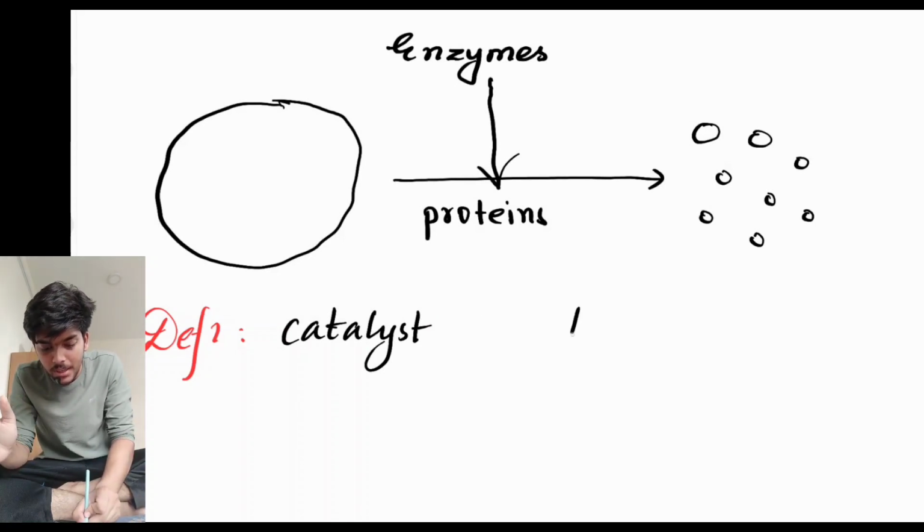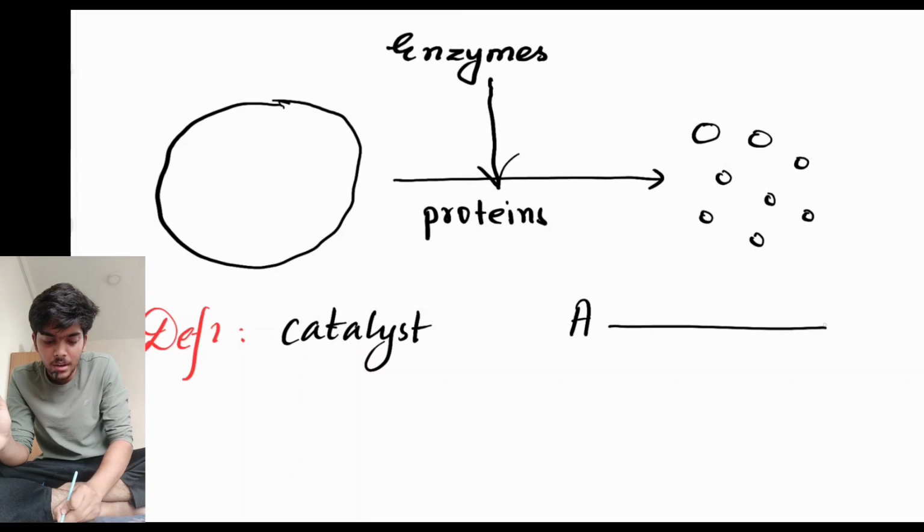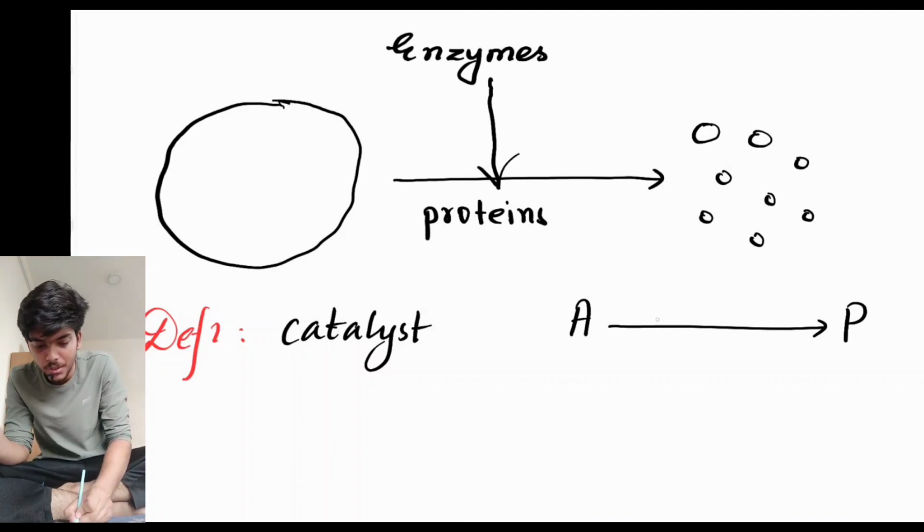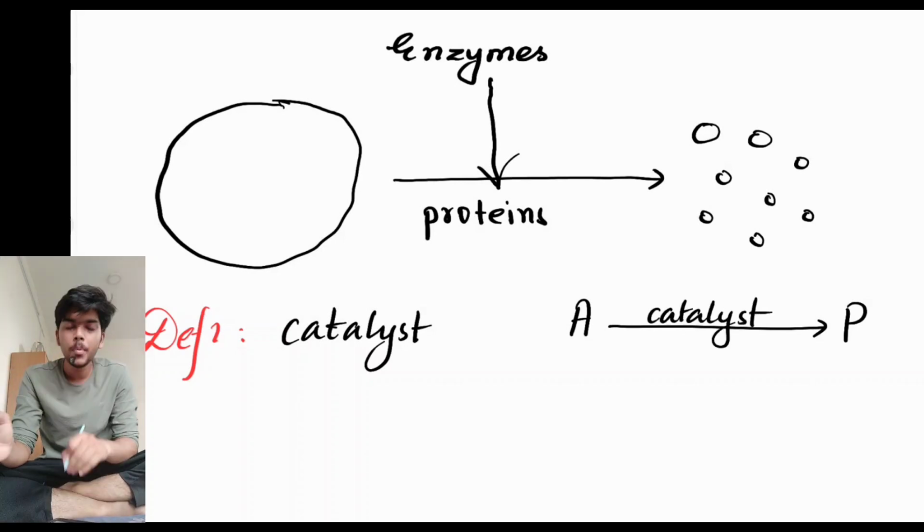Let's suppose here's a reactant A which gets converted into product B in certain time duration T. Let's suppose in the same reaction an appropriate catalyst is used. Upon using this catalyst, the rate of reaction increases, that is, the reaction accelerates, and it takes time less than time t.